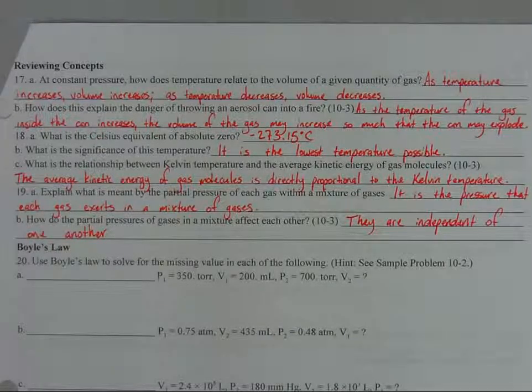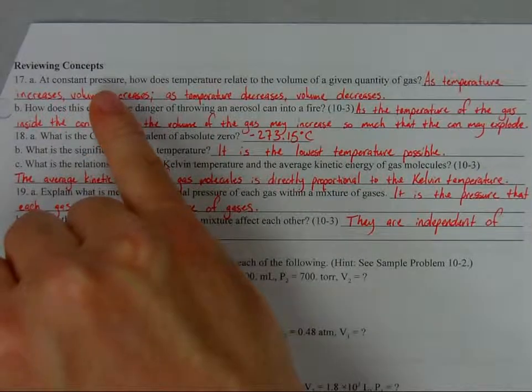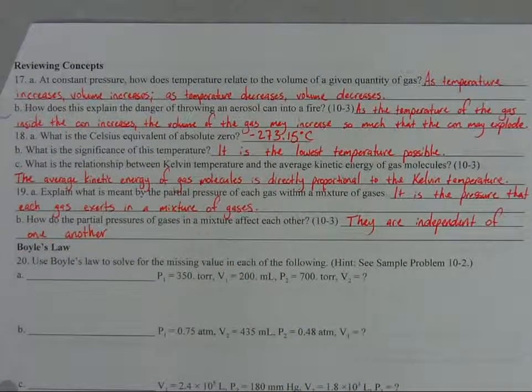Now, you might think, well, if we increase temperature, the pressure increases also, right? That's true under a different set of circumstances. In this question, we're assuming that pressure is constant. If there's a question that is asking about the relationship between temperature and pressure, in that question, they'll do something to let you know that volume is constant, right?